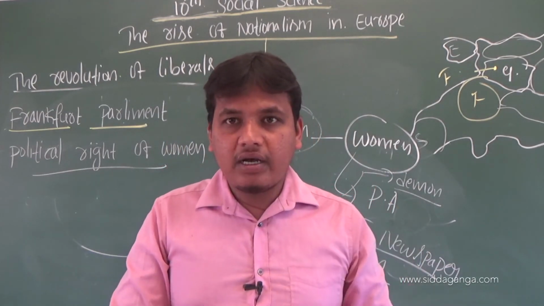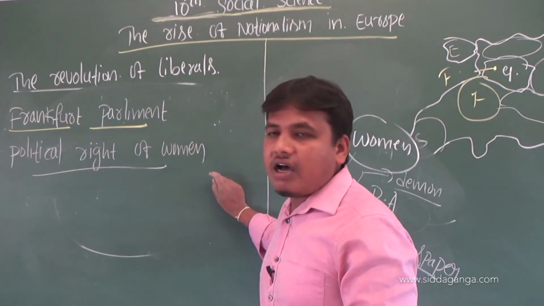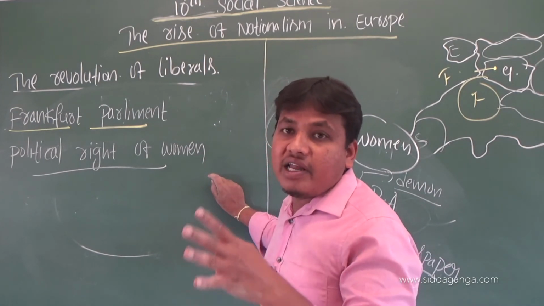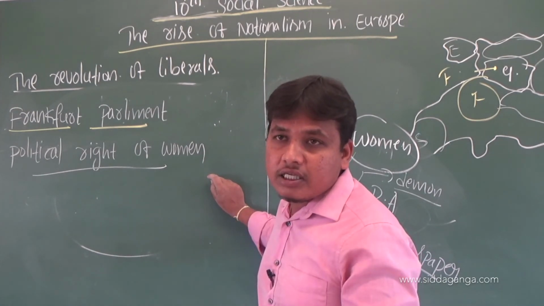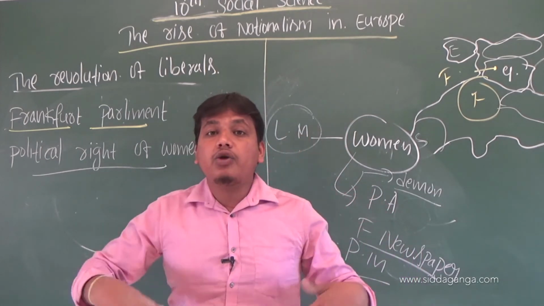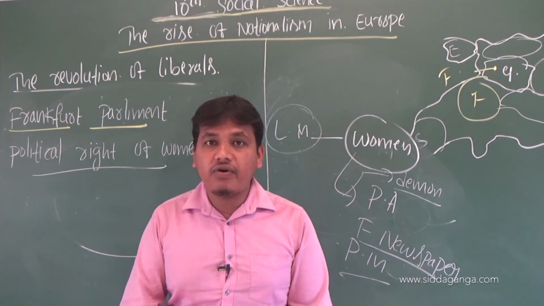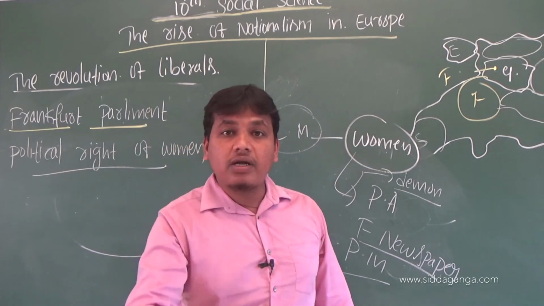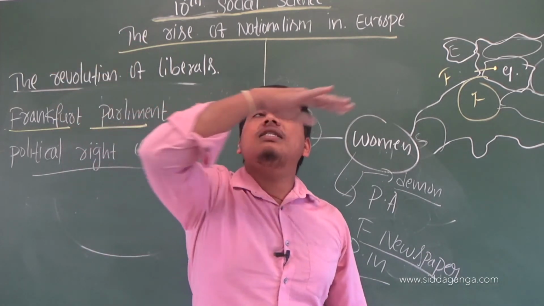This is the third point, the political rights of women. Explain the political rights of women in the European countries: they did not have the right to vote, and were only observers in the visitors' gallery.